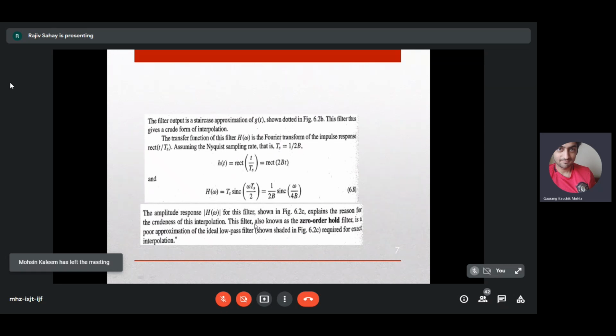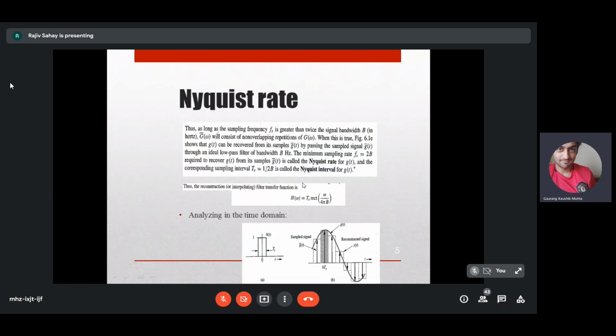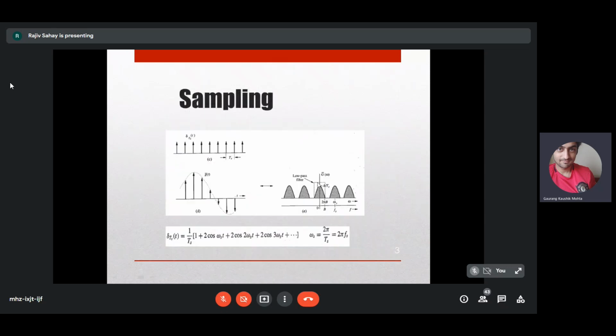This filter is also known as the zero order hold filter. This gives a poor approximation of the ideal low pass filter. You want an ideal low pass filter, Ts into rect of omega by 4 pi b. You want this low pass filter. But what you have achieved by doing a zero order hold is a spread out sinc function.